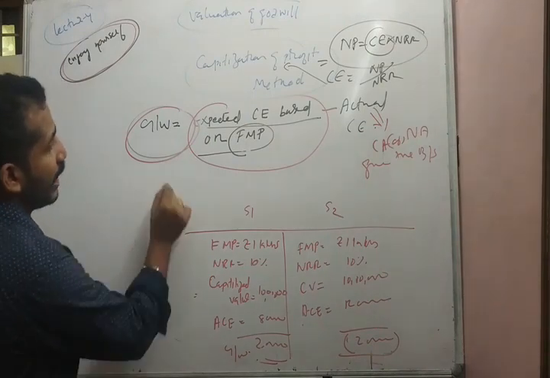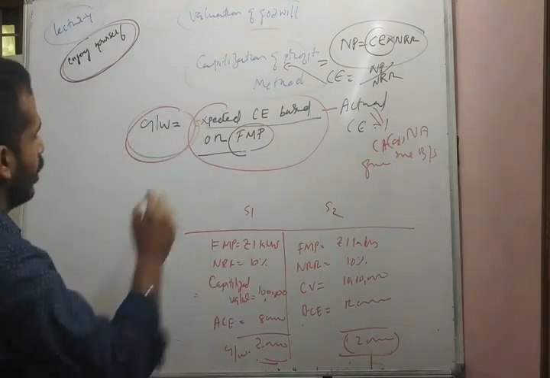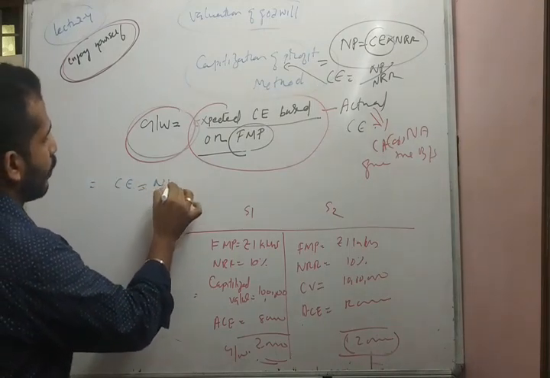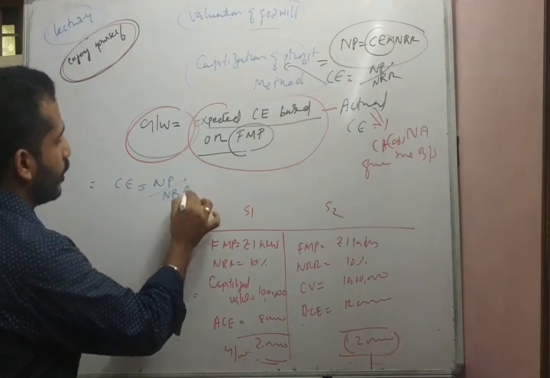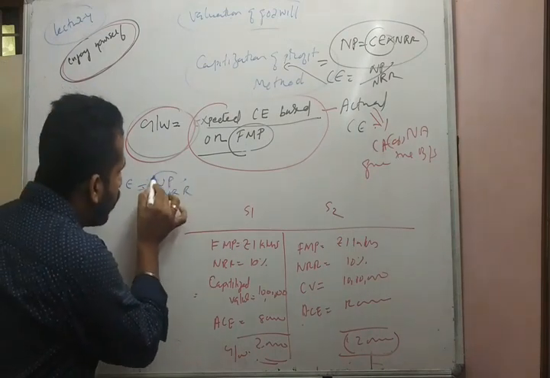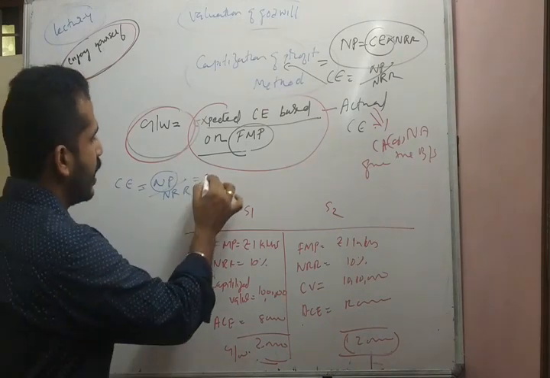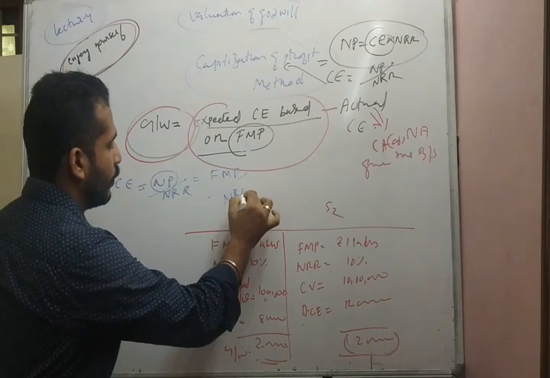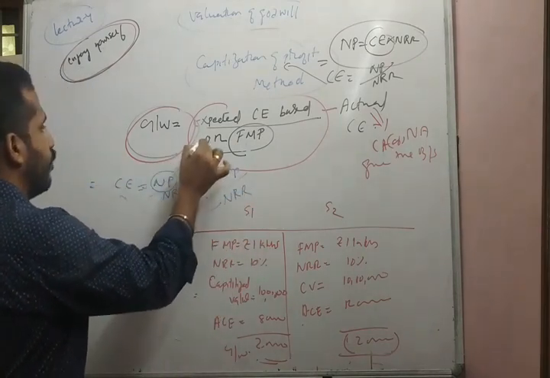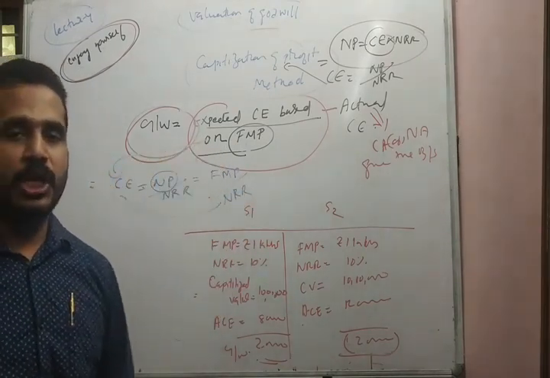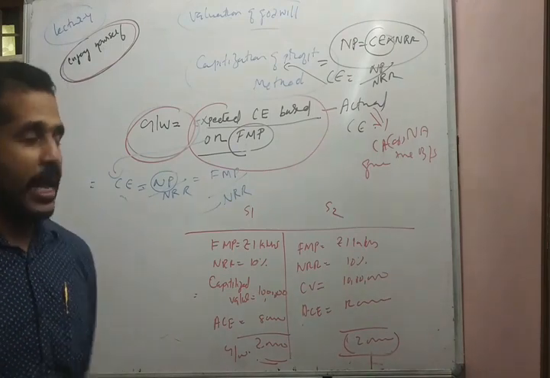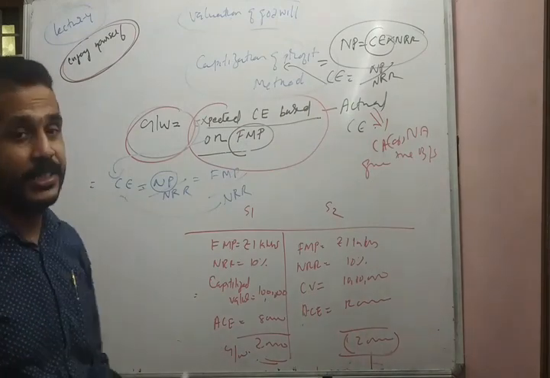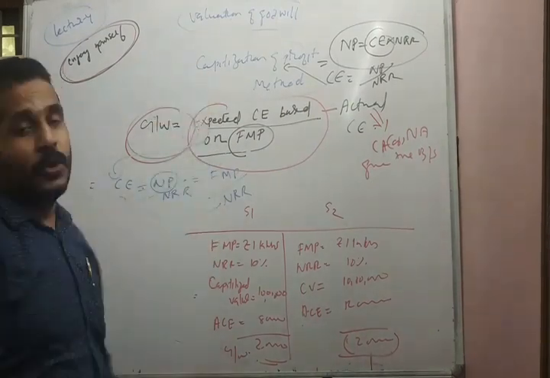Then how do we arrive at the expected capital employed? We already saw that capital employed is equal to normal profit divided by normal rate of return. We substitute this normal profit with future maintainable profit divided by normal rate of return. We will get expected capital employed based on the future maintainable profit. From this, the actual capital employed given in the balance sheet will be deducted. The difference is treated as goodwill.